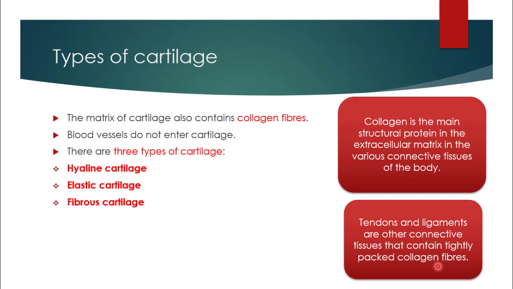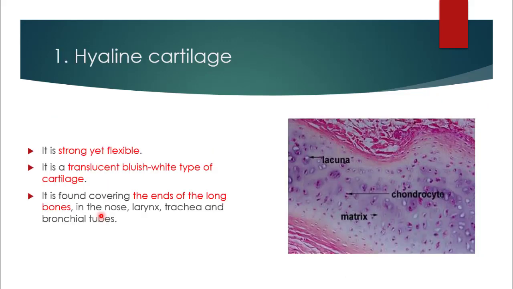Now we are going to discuss about the types of cartilage. There are three important types of cartilage: hyaline cartilage, elastic cartilage, and fibrous cartilage. First of all, we will discuss about hyaline cartilage. It is strong yet flexible type of cartilage.